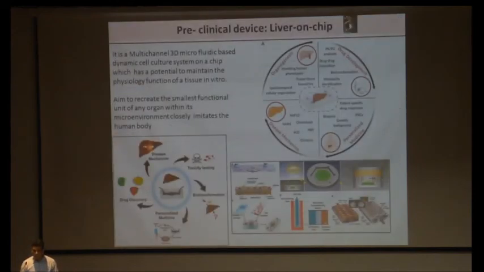So we have not limited our study only to the preclinical models. We are also developing a device for use in preclinical settings, a liver on chip. So what is the liver on chip? Liver on chip is a multicellular, multi-channel, 3D microfluidic-based dynamic cell culture system, where we can culture cells in dynamic conditions under a certain flow. With this liver on chip system, we can study disease mechanisms, investigate toxicity and testing, as well as the absorption, metabolism and excretion of drugs, and we can identify drug targets, and this can be used for personalized medicine.